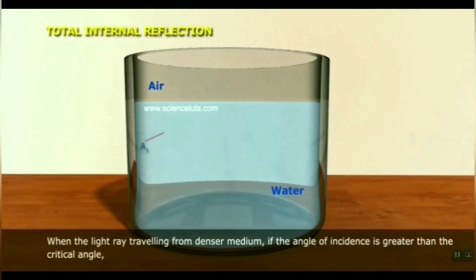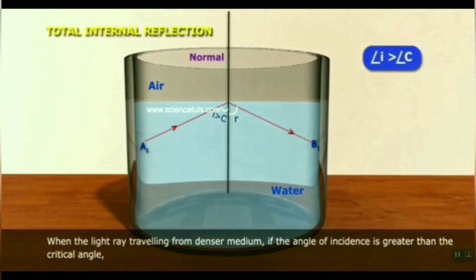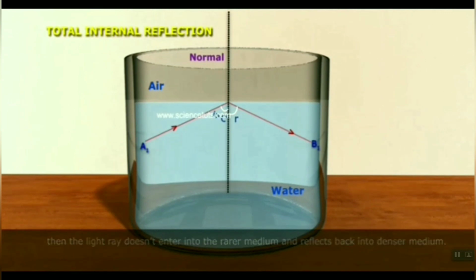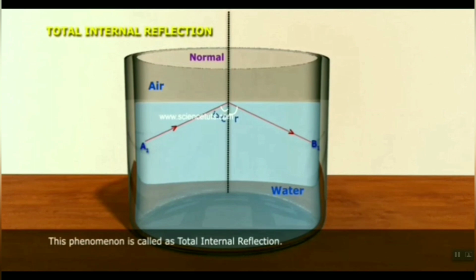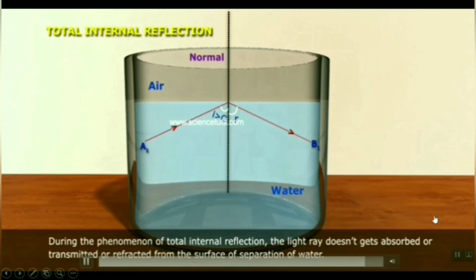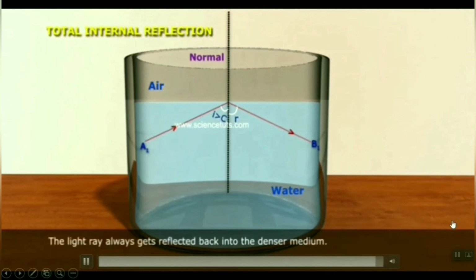Total internal reflection. When the light ray travels from the denser medium, if the angle of incidence is greater than the critical angle, then the light ray doesn't enter into the rarer medium and reflects back into the denser medium. This phenomenon is called total internal reflection. During total internal reflection, the light ray doesn't get absorbed or transmitted or refracted from the surface of separation of water. The light ray always gets reflected back into the denser medium.